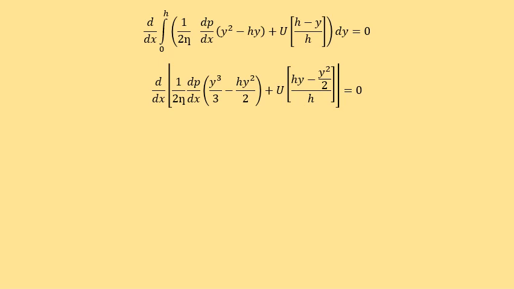Now we need to apply the limits, that is 0 to h.